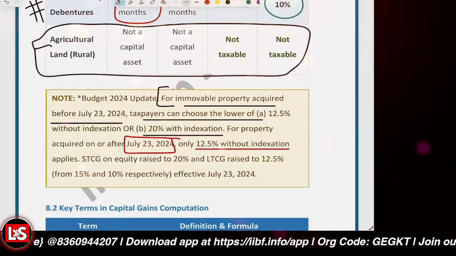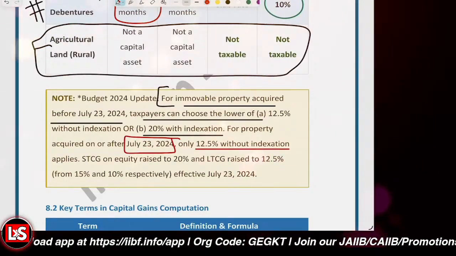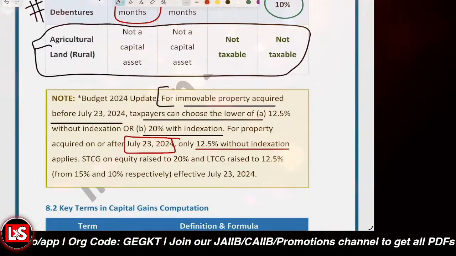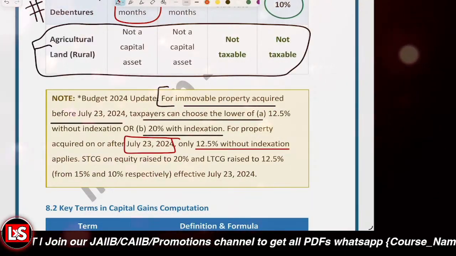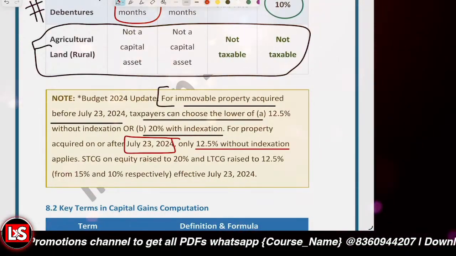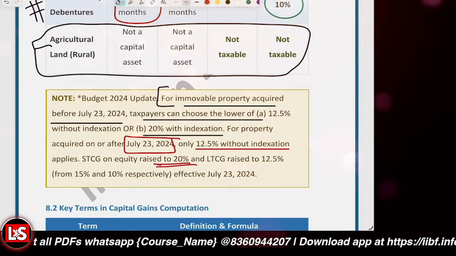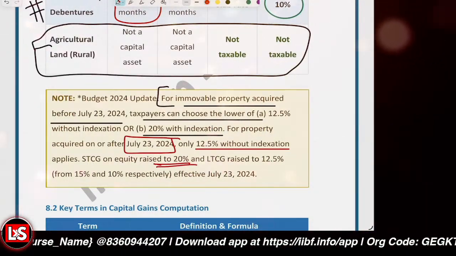And the STCG, the short-term capital gain, particularly for equity, was increased. Previously it was 15%, and it was increased to 20%. The short-term capital gain, right?